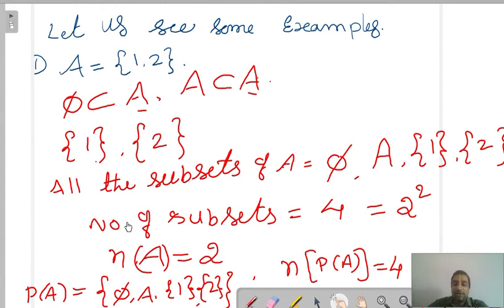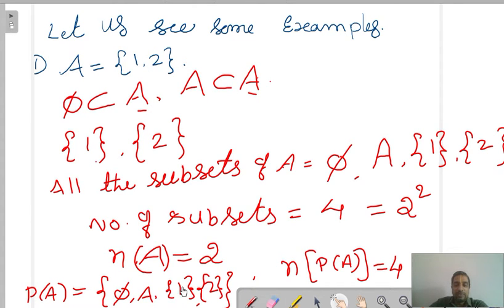Fine. Now number of subsets. Count 1, 2, 3, 4. Nice. You are correct, 4. 4 we can write as 2 square. Why are we writing as 2 square? In the next slides you can understand. Now count number of elements in set A. You can easily say: only two elements we have. Now power set, how to write power set? A is given. Then power set of A is: write all the subsets in set symbol, in a set.